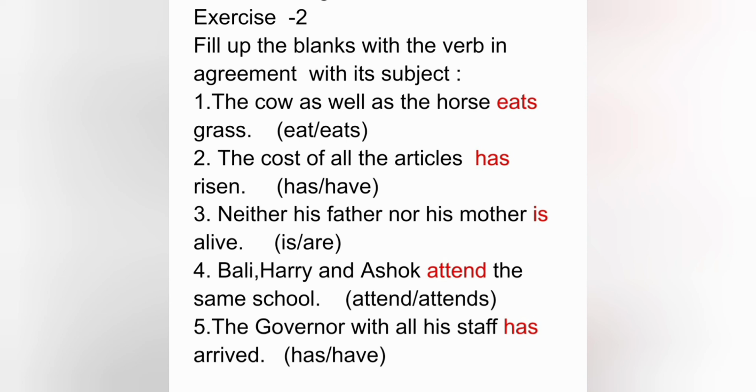Next, the cost of all the articles dash risen. Here we are talking about cost. The subject is cost, so we have to use here the singular verb has. Next, neither his father nor his mother dash alive. When we have neither and nor in a sentence, then we use the singular verb. So we write here is.